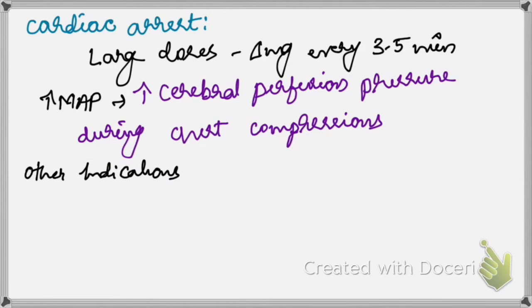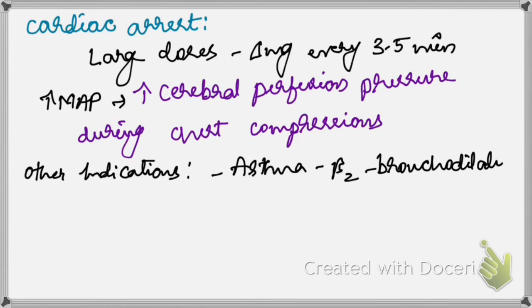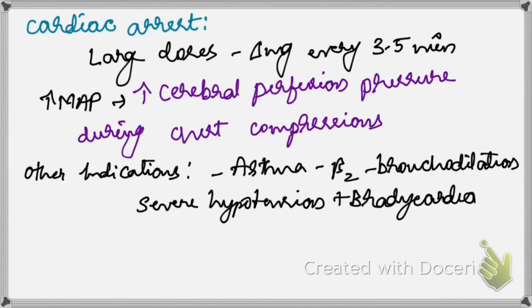Let's know about the other indications apart from anaphylactic shock and cardiac arrest. In acute severe asthma, because of beta 2 action as a bronchodilator. One more is severe hypotension, when it is present along with bradycardia, since it will also increase the heart rate. So whenever there is severe hypotension associated with bradycardia, this is one of the options as an inotrope or vasopressor. Along with local anesthetics, it will increase the duration of action of the local anesthetic.